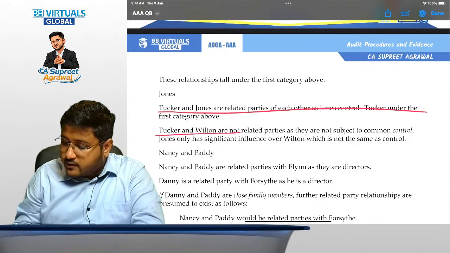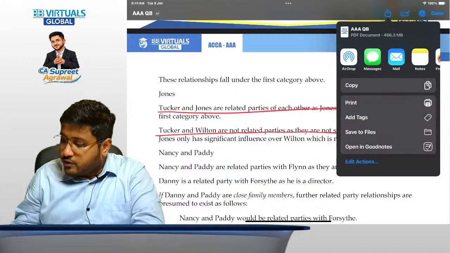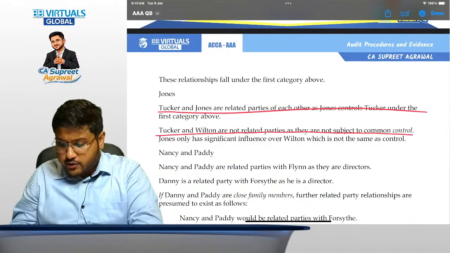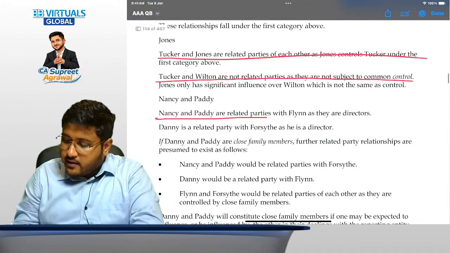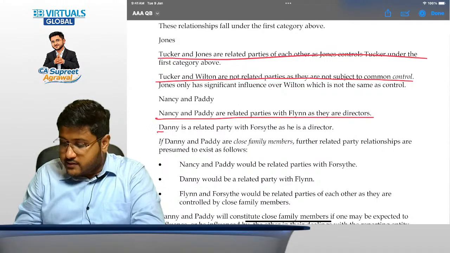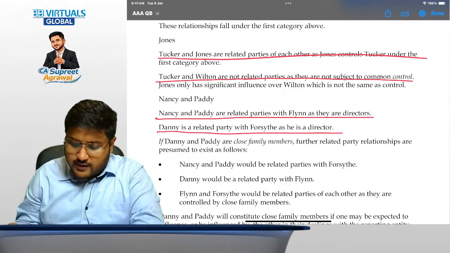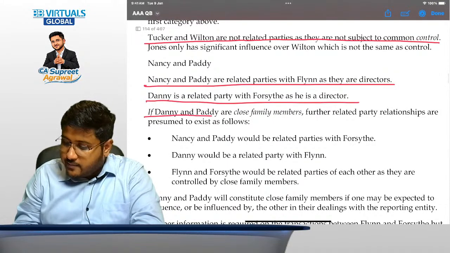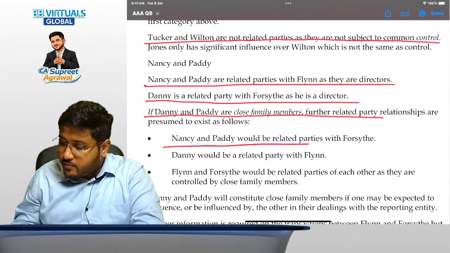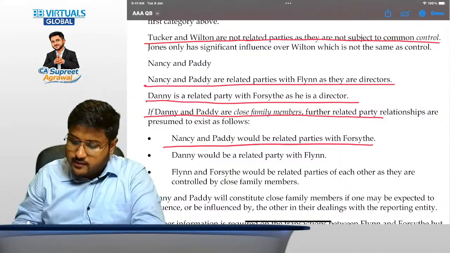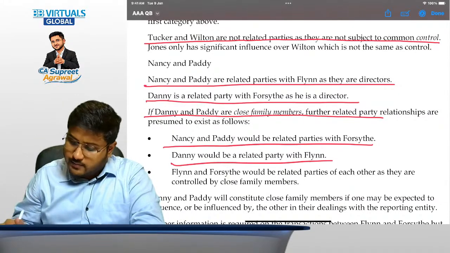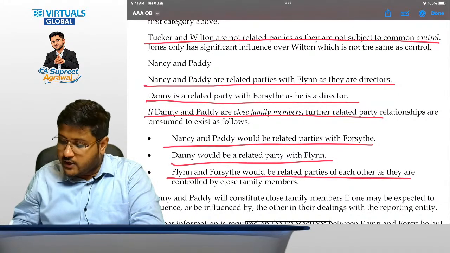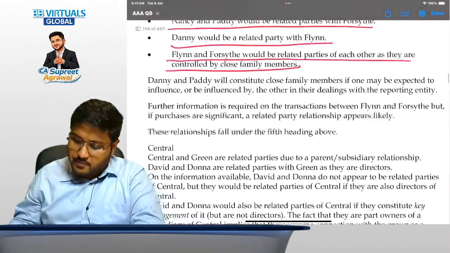Then Tucker and Wilton are not related parties, as they are not subject to common control. We have discussed that. Nancy and Paddy are related parties with Flynn as their directors. Danny is a related party with Forster as he is a director. If Danny and Paddy are close family members, then Nancy and Paddy would be related with Forster, the company. Danny would be related with Flynn, the other company. Flynn and Forster would also be related to each other, as they are controlled by the same family members. Right.